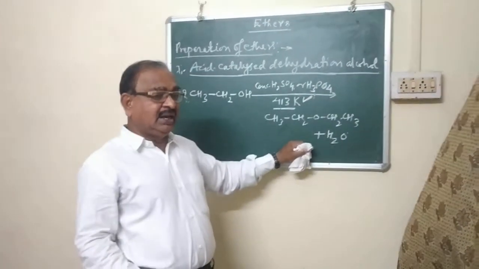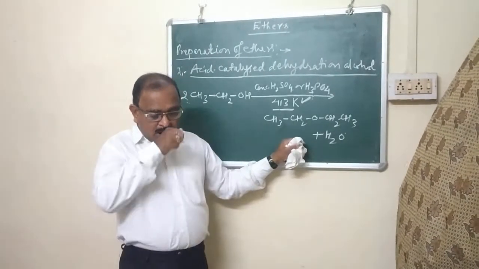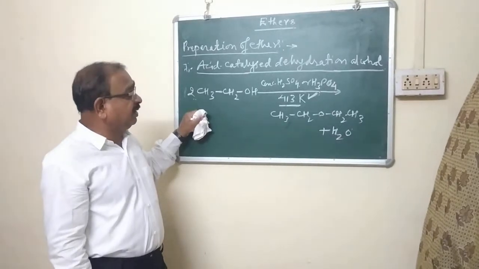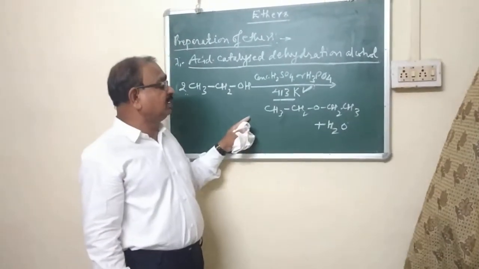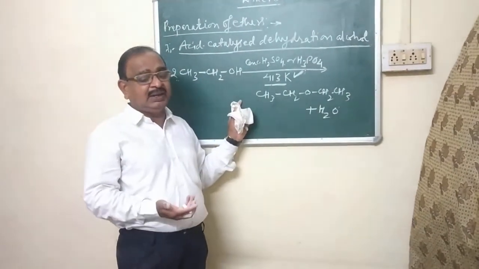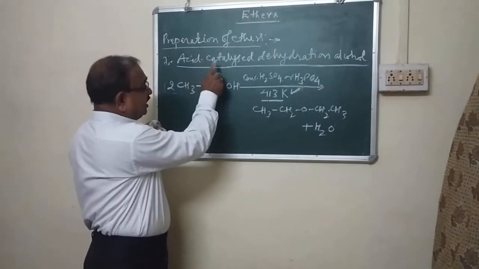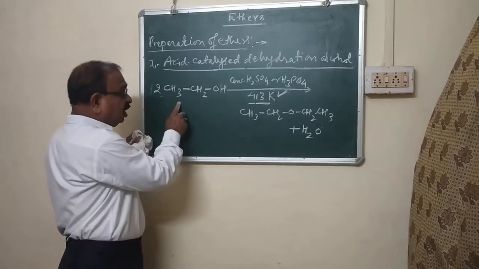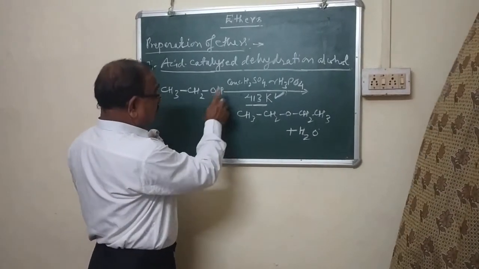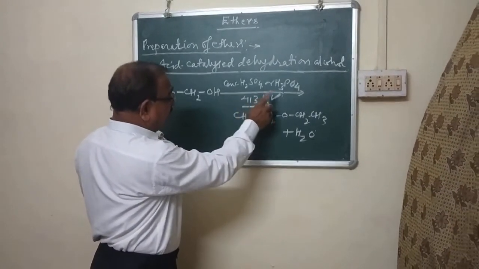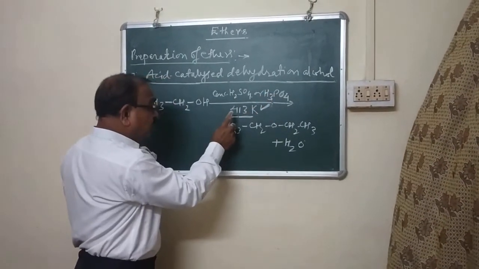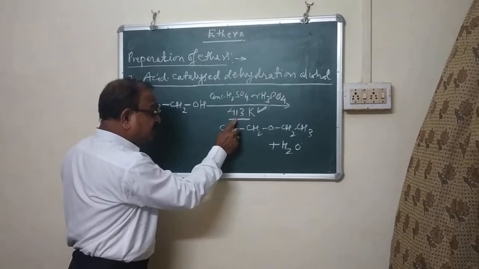So if a question arises, give method of preparation of diethyl ether, you can write simply the acid catalyzed dehydration of ethanol, when ethanol is treated with concentrated sulfuric acid or orthophosphoric acid at 413 Kelvin temperature.